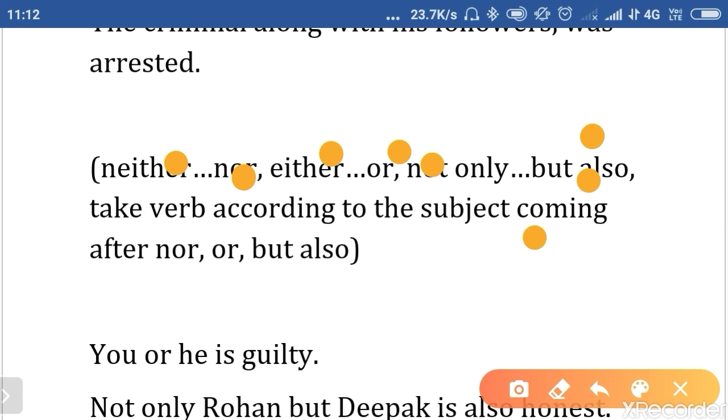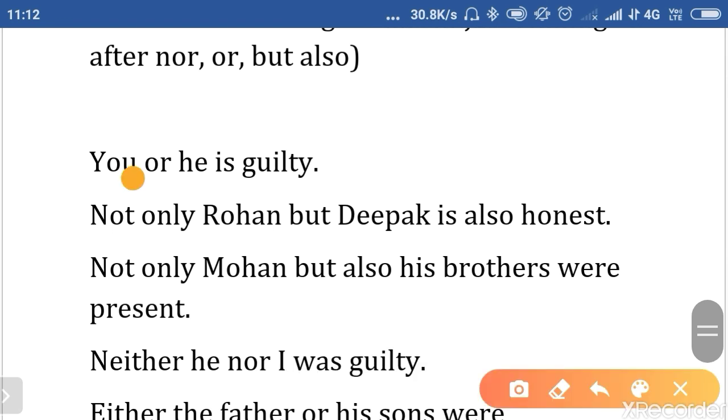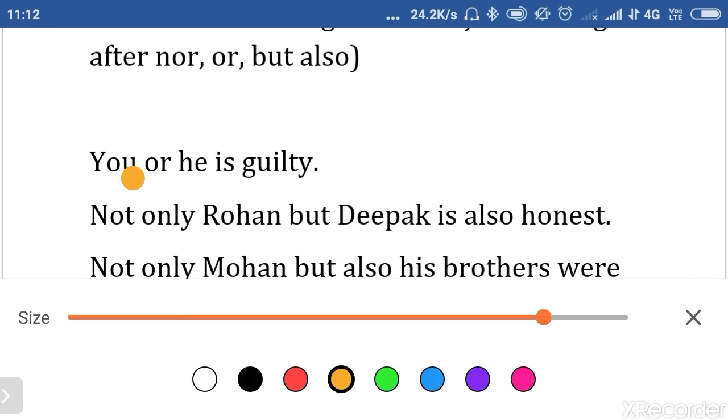Let us understand with an example. You or he is guilty. He is the subject nearest to the verb, so we use the verb according to it. He is singular, so we have used is.